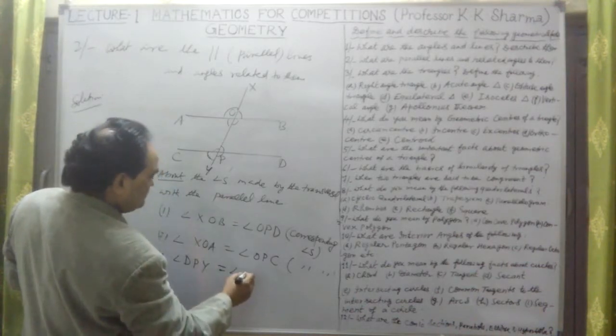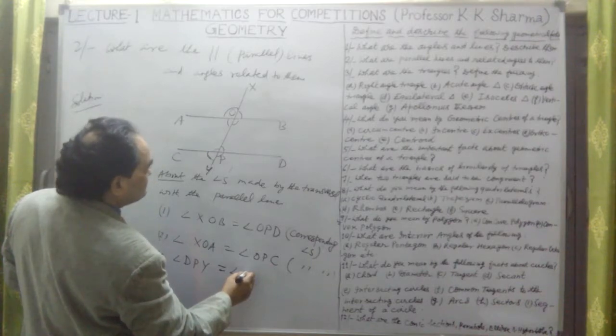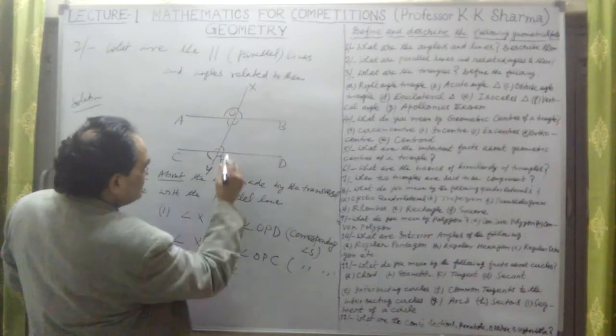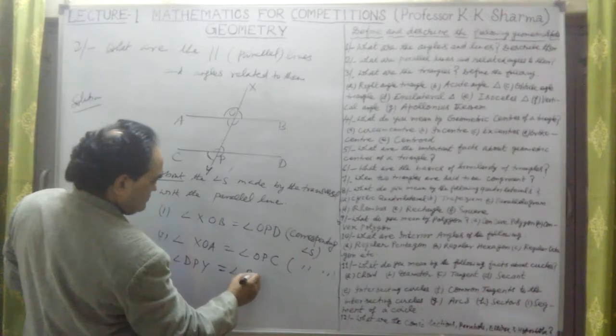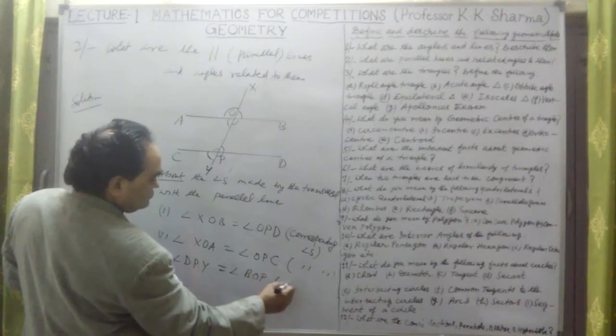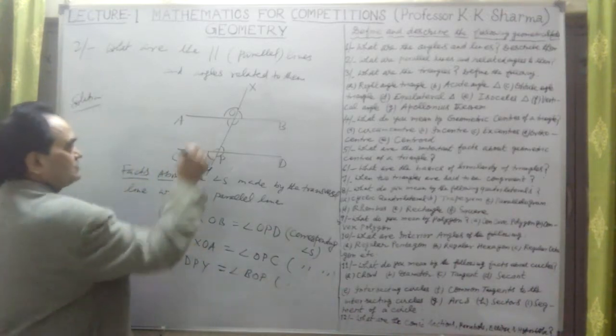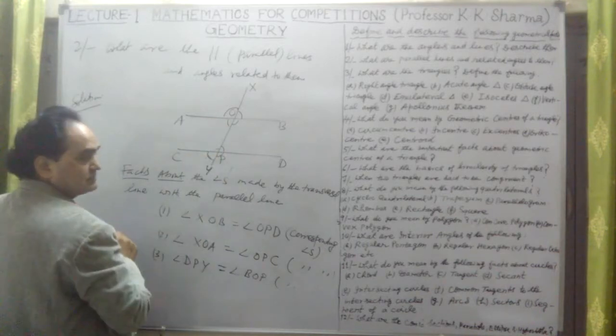So this is also a corresponding angle. Angle BOP is also a corresponding angle, so this angle is equal to this angle.